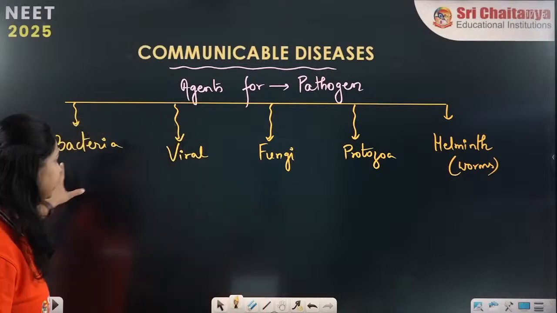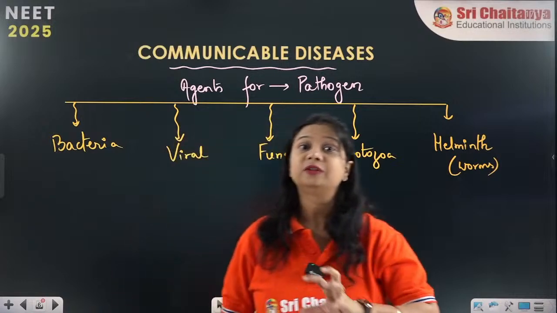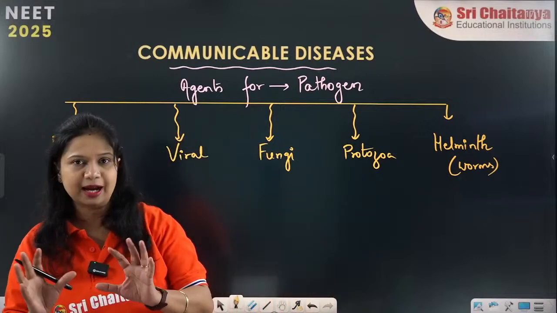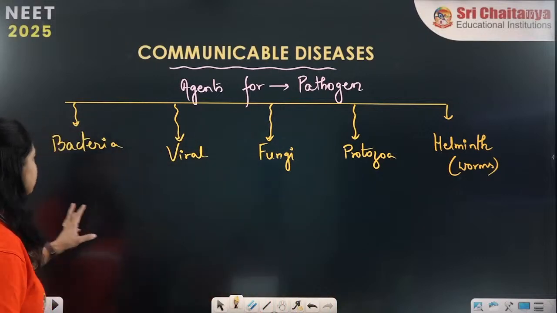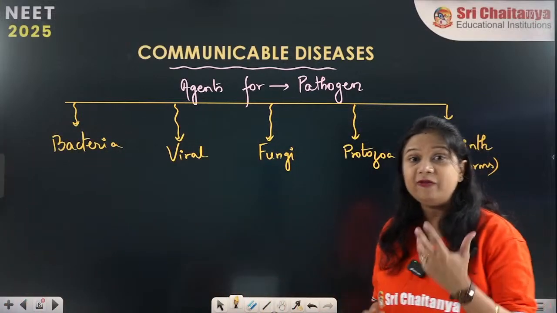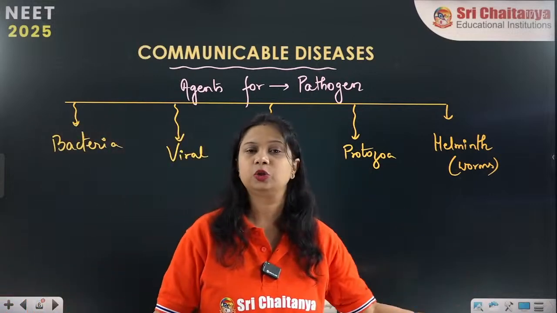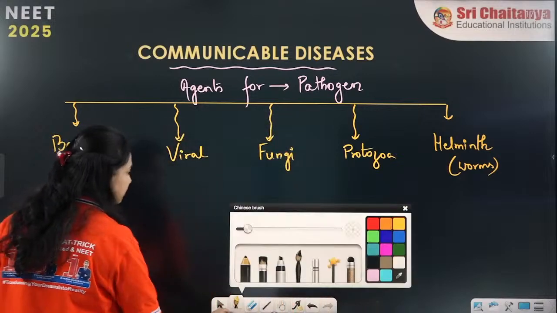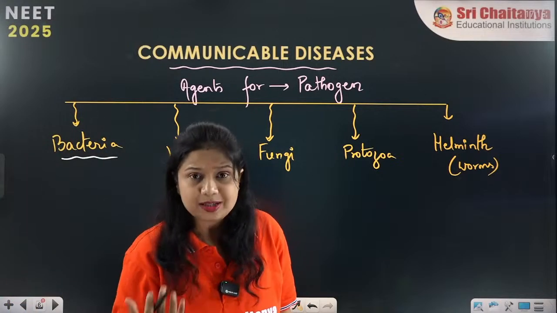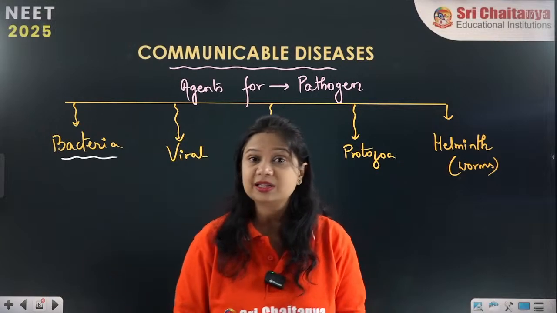Now about that detail you are going to study in your actual classes, but a little bit of knowledge of the organisms which belong to bacteria, which are viruses, that I am going to give you as an overview. Alright. So bacterial, viral, fungal, protozoal and helminthic diseases are different types of communicable or infectious diseases which spread from one person to another. Now what are the various bacterial agents? Bacteria causing the transmission from an infected to a healthy person. Which all bacteria transmit like this?